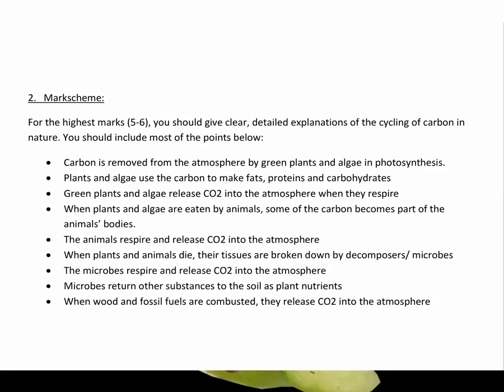For the highest marks, 5 or 6 marks, you should give clear, detailed explanations of the cycling of carbon in nature. You should include most of the points below. Carbon is removed from the atmosphere by green plants and algae in photosynthesis. Plants and algae use the carbon to make fats, proteins and carbohydrates. Green plants and algae release CO2 into the atmosphere when they respire.